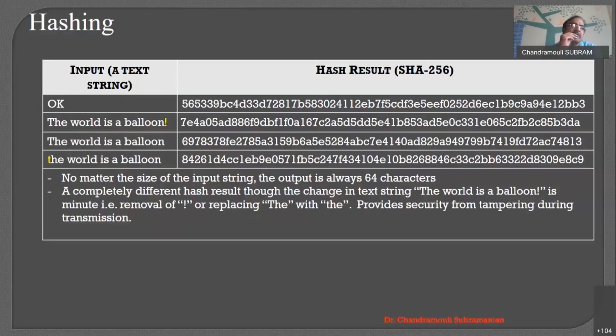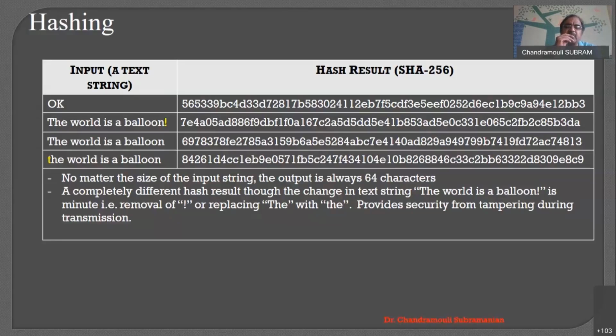For example, it is like our thumb impression, right? Based on the thumb impression, we can say who that person is. But based on the person, can we identify the thumb impression? That's very, very difficult, right? So we can say that a hash algorithm is something like a thumb impression that makes each block unique. Like every one of us has a thumb impression, every block has a hash, and it is something unique. And most of the time, it will not get repeated.